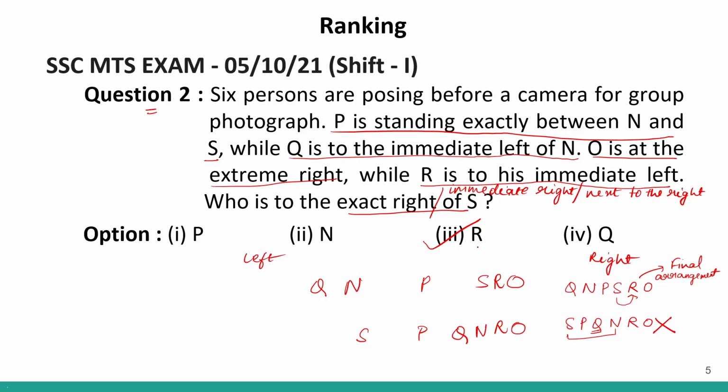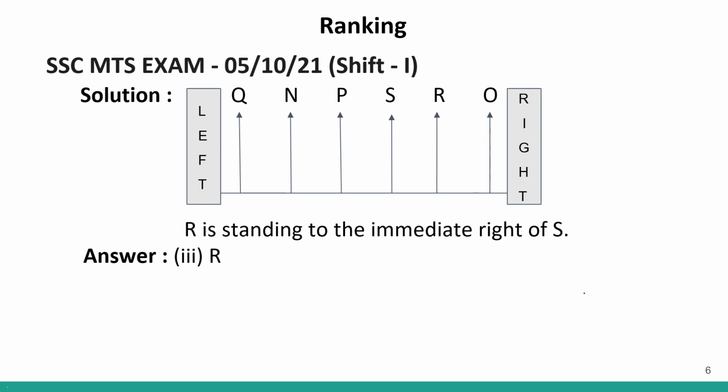Whenever you get questions like these, make sure that you follow all the possibilities. So we had 2 possibilities. Once we get them, we will identify the one that is being eliminated based on these conditions. So based on this condition that P is standing exactly between N and S, we eliminated this scenario. So we are left with this scenario. So this will be the final answer. Okay? Now, this is the solution.